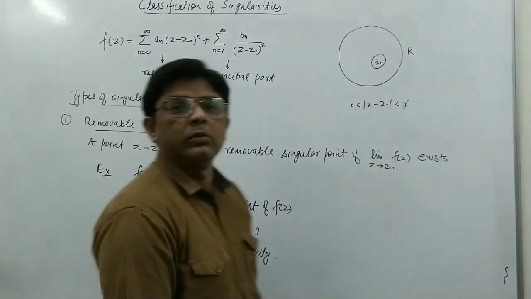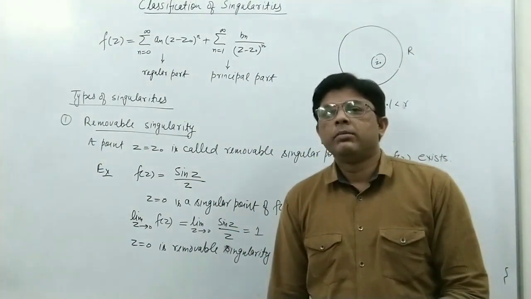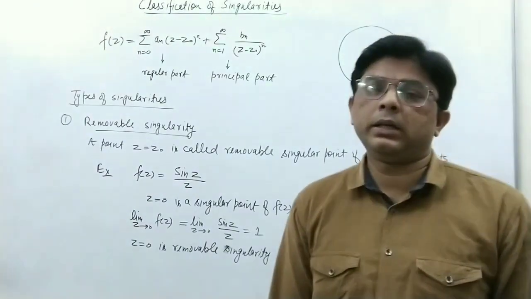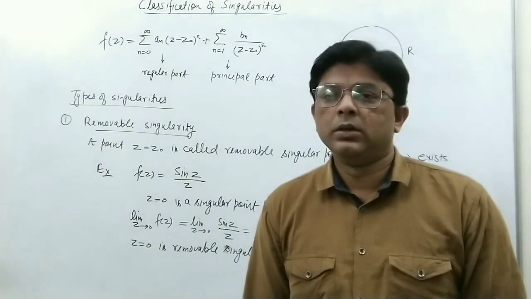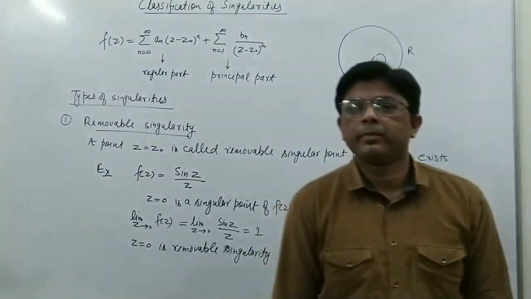So removable singular points are those points at which the function is not defined or not analytic, but when we take the limit at that point, the limit exists. In that case, the singularity is called a removable singularity.